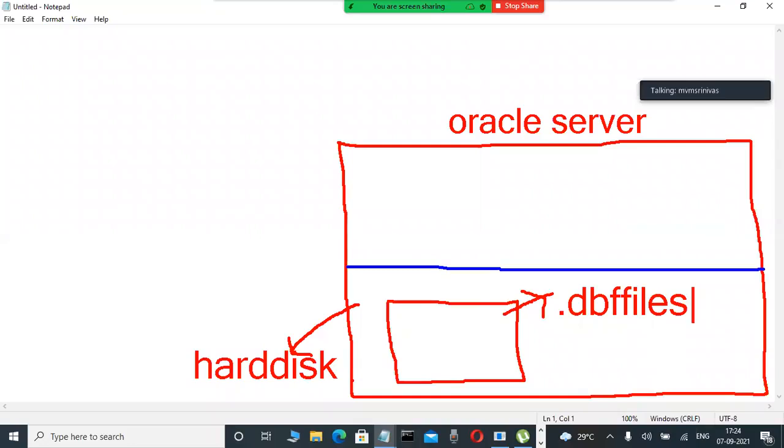Okay, so whenever we install Oracle software, SQL Server, DB2, two parts are created. In the hard disk, some files are there. These are operating system files. Again, the part above this is the RAM memory area. In the RAM memory area, statements are executed.